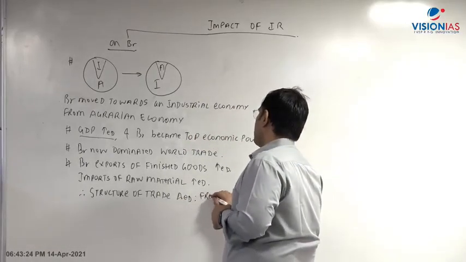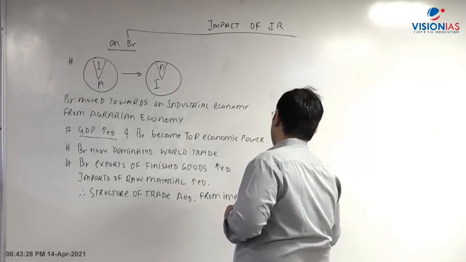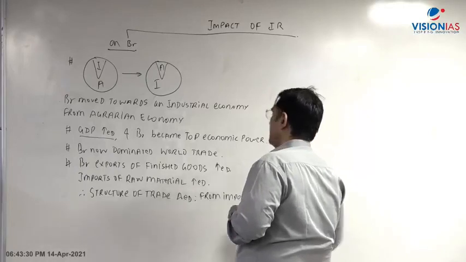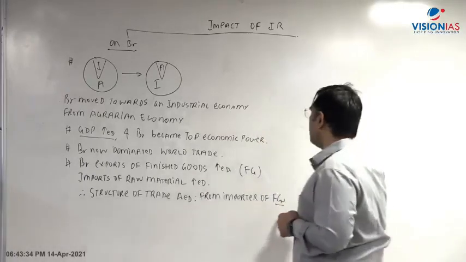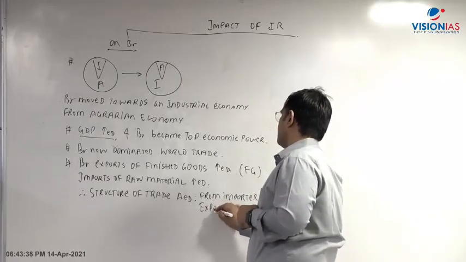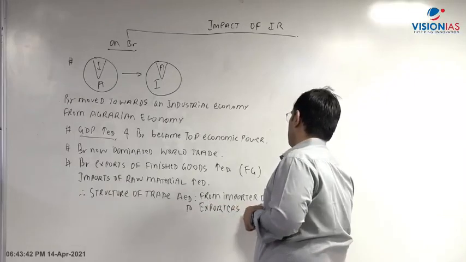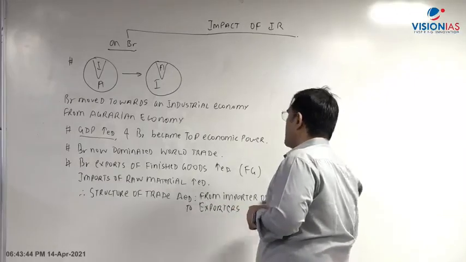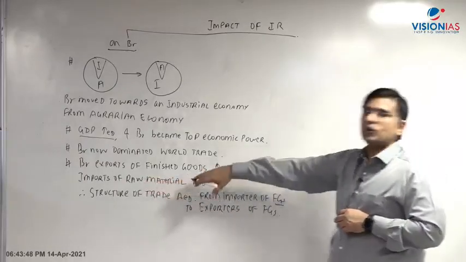And how it is changing? From importer of finished goods, right? So finished goods na isko FG, finished goods. So from importer of finished goods, they are becoming exporters of finished goods. Right? So therefore the structure of trade is changing, and now what they are importing? They are importing the raw material.